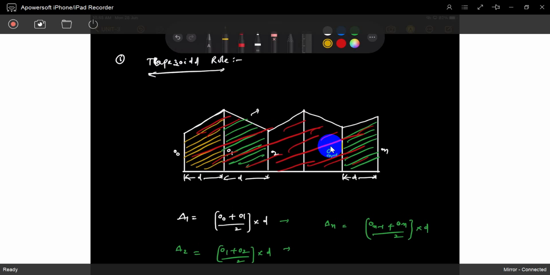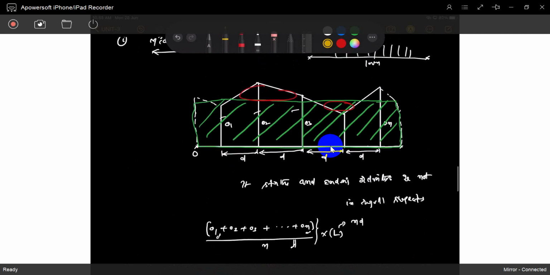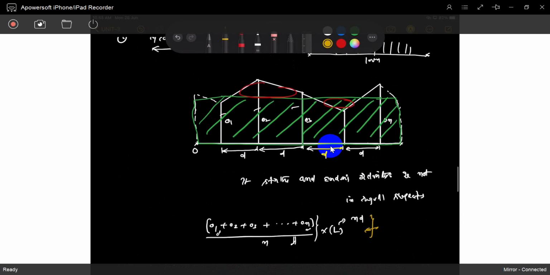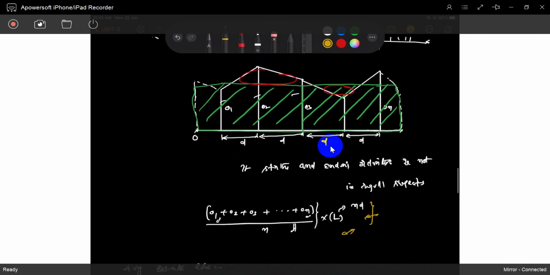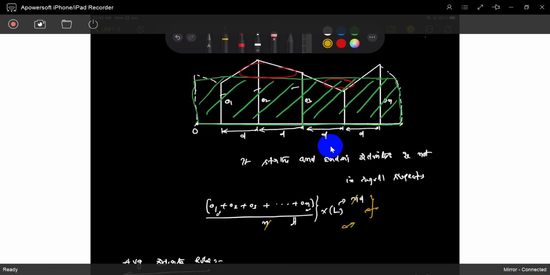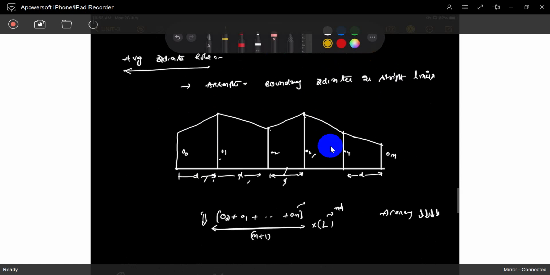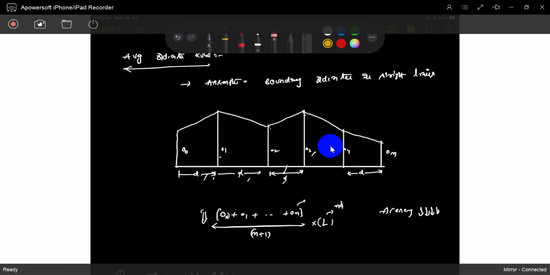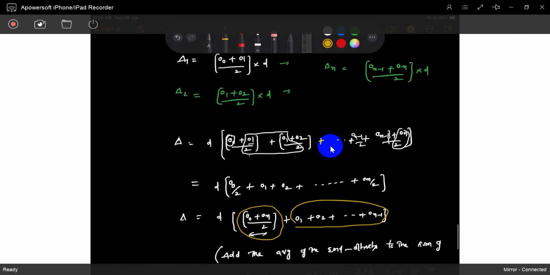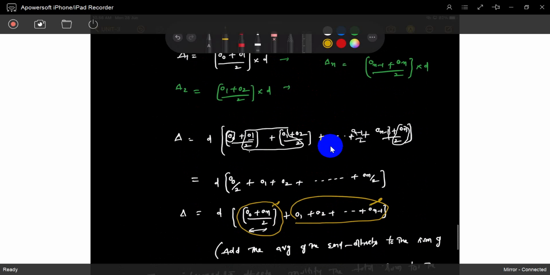If you go through the average ordinate rule, the importance of the end ordinates is also given 100%, O1 plus On. But if you go through the trapezoidal rule, the importance of the mid ordinates is higher compared with the end ordinates. That is real. That is a real approximation.